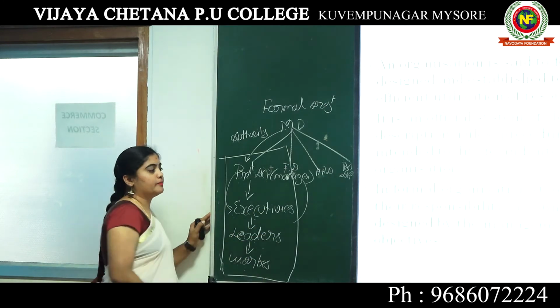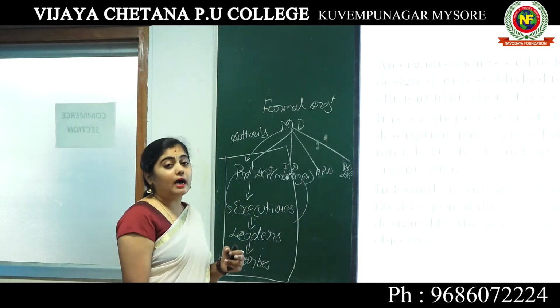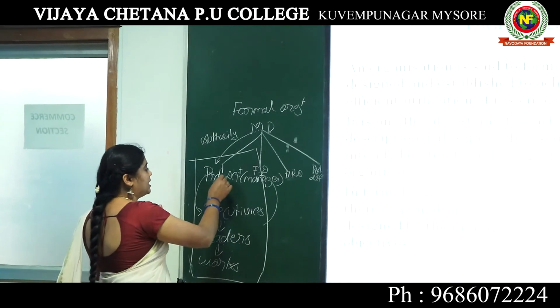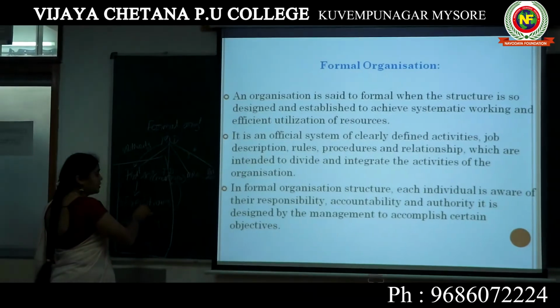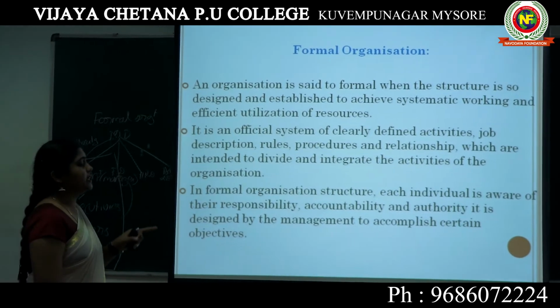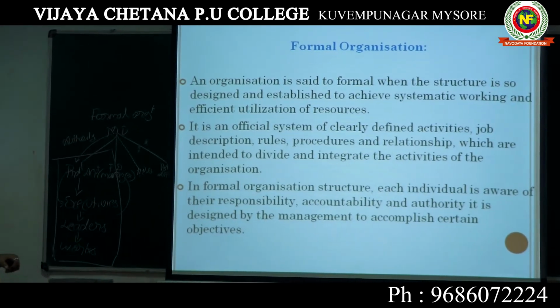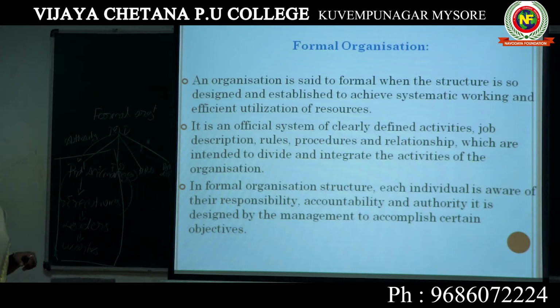These procedures are also clearly defined in a formal organization, along with the relationship between one department and another, or from one manager to an executive, or executive to a leader. Everything is clearly defined in the formal organization, which is intended to divide and integrate the activities of the organization. The formal organization divides all the activities, and for what purpose? To integrate all the activities done by all the workers in an organization.